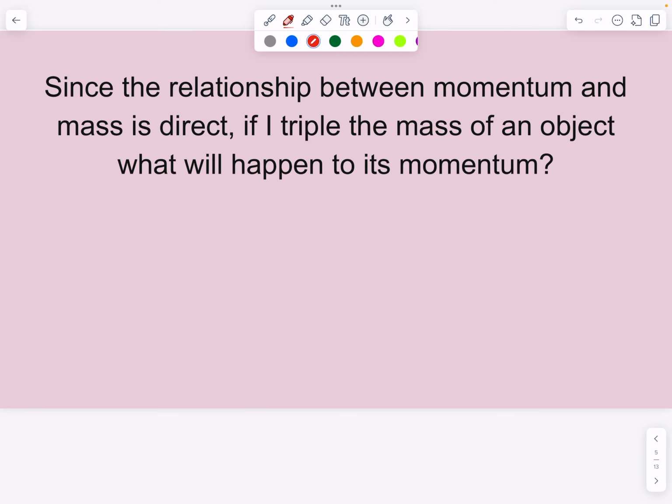Similar idea: if we talk about the mass of an object having a direct relation to momentum, and then we ask what happens if we triple the mass. Again, we have momentum equal to mass times velocity. If the mass is 2 and the velocity is 3, our initial momentum would be 6 kilograms times meters per second.